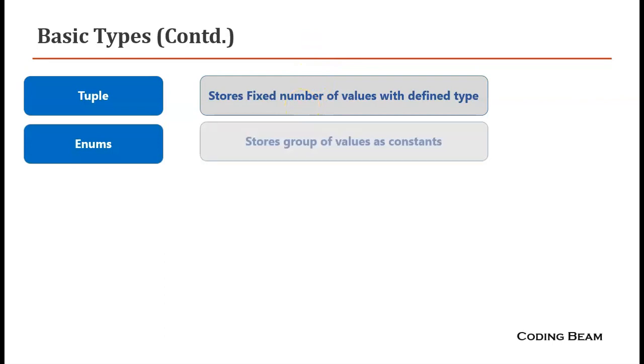The next concept is enums. Enums are a group of named constant values that never change, and if we store enums, by default they start from 0 and increment by 1 for each enum.